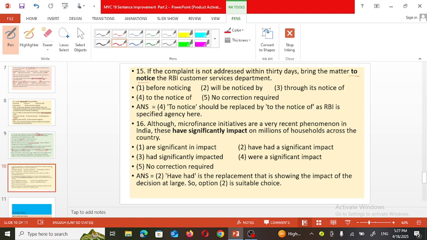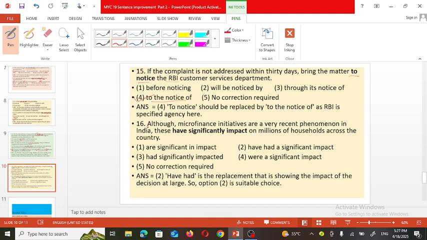But here notice is the noun, which should be brought to the RBI, the Reserve Bank of India. So this phrase is not correct. Instead, we must use "to the notice of RBI." So "bring the matter to the notice of RBI" will be the correct phrase. So the fourth option is the correct option.